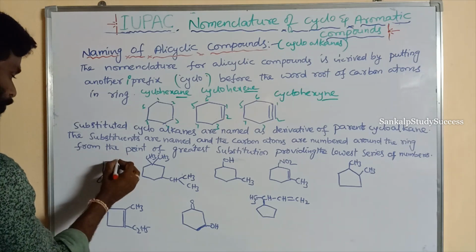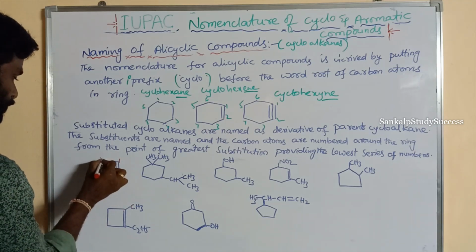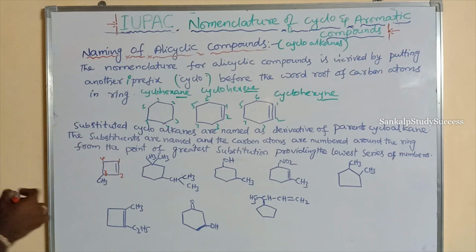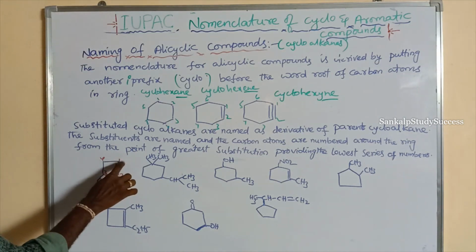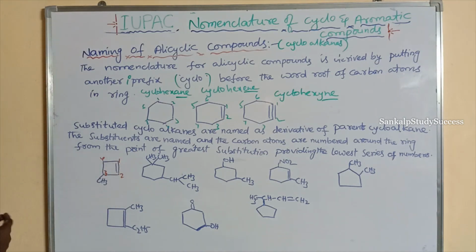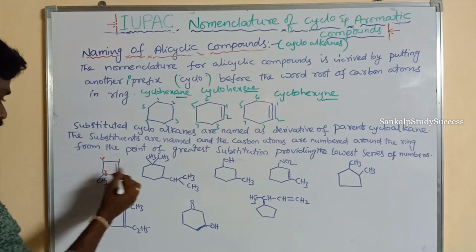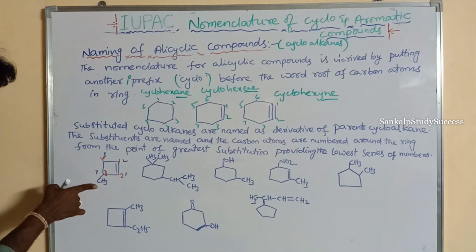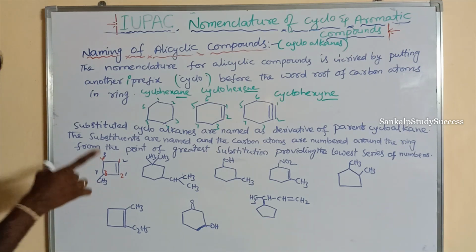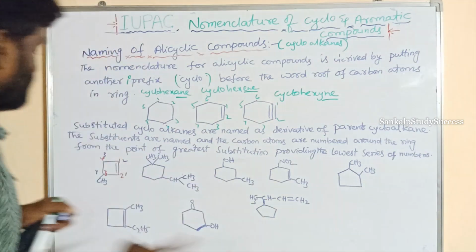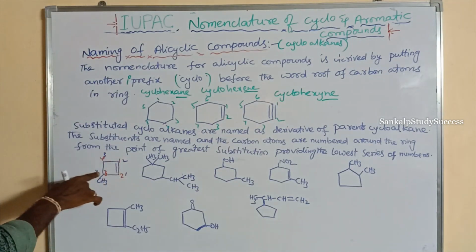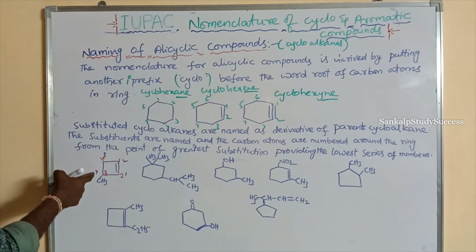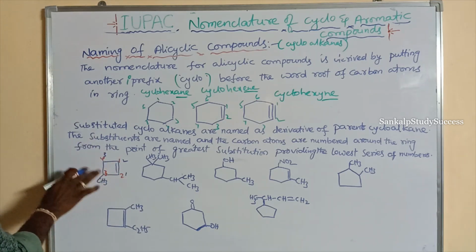So 1, 2, 3, 4. The numbering is given around the ring. Here 1 starts from this carbon, which has the double bond. If the numbering goes from this carbon 1, 2, 3, 4, the substituent gets the fourth position, so that's wrong. The substituent should always get the lowest number. In the other direction, the substituent has position 3, and in the anticlockwise direction it has the fourth position, so this is wrong.